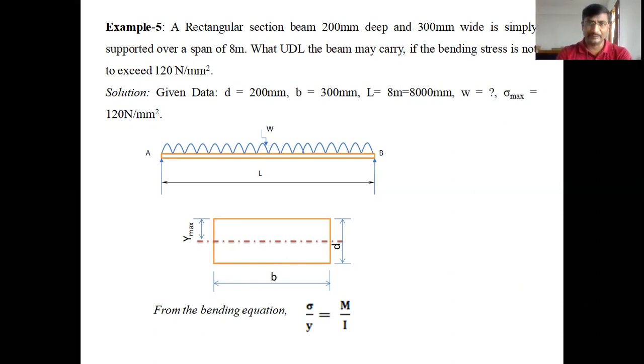Deep means the depth of the beam, and wide means the breadth or width of the beam. Therefore, the given cross section is a rectangular cross section having breadth 300 mm and depth 200 mm. So D is 200 mm, B is 300 mm. The beam is simply supported at its ends over a span of 8 meters, so the total length L is 8 meters, which is 8000 mm.